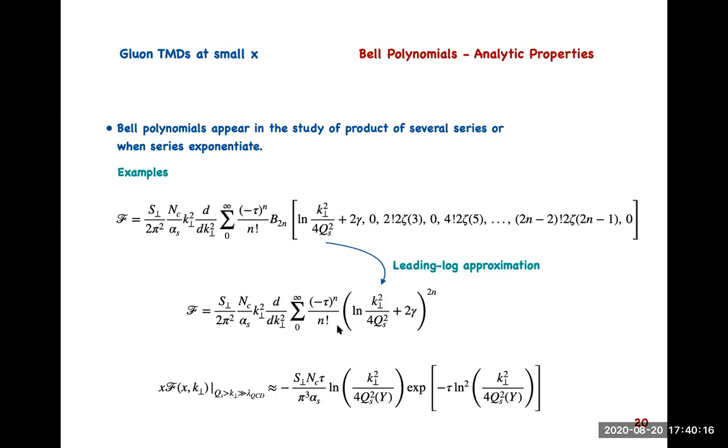The other thing I wanted to mention is that this particular series with Bell's polynomial seems not to be a converging series; it's a diverging series.